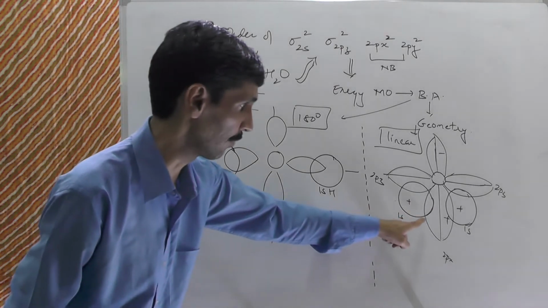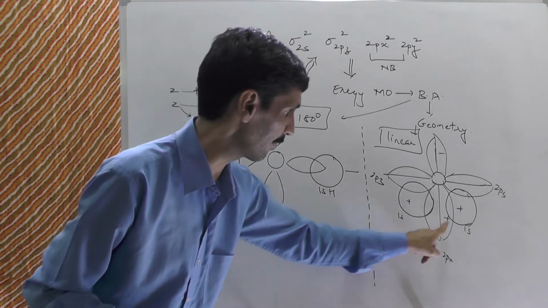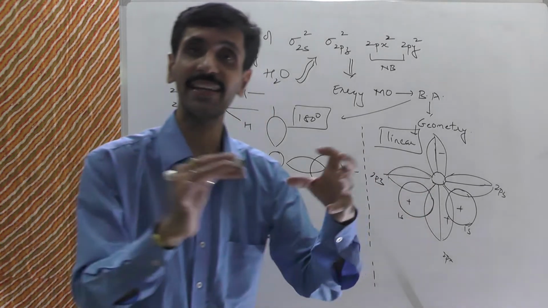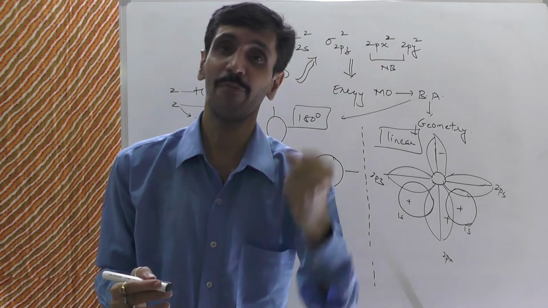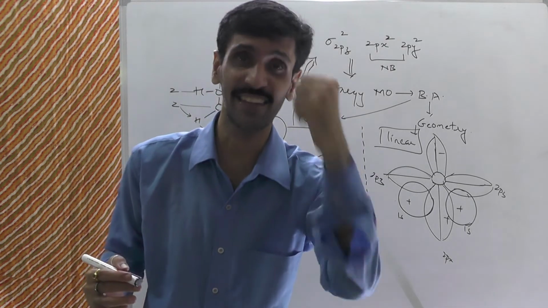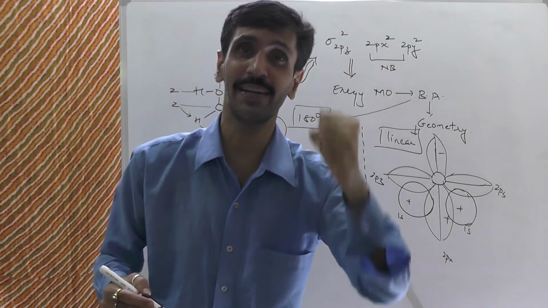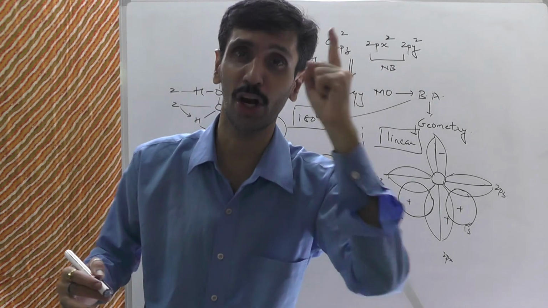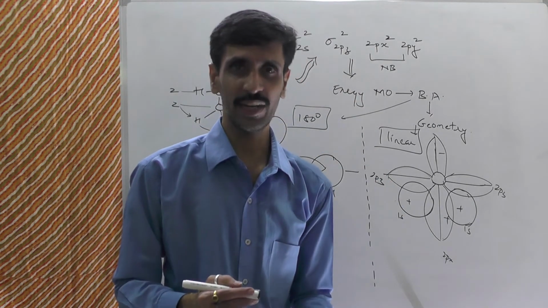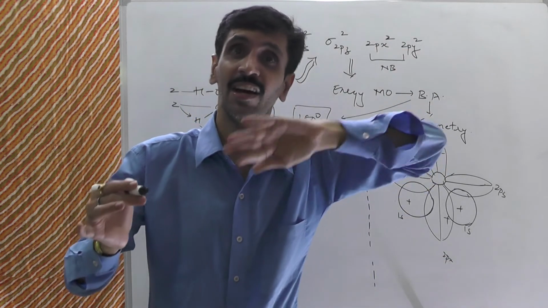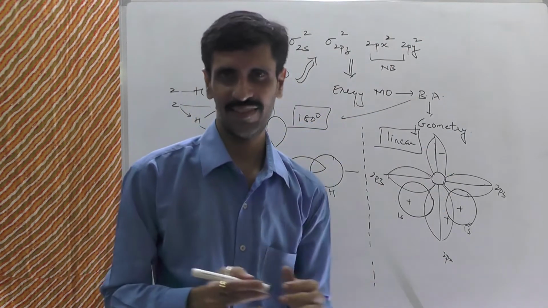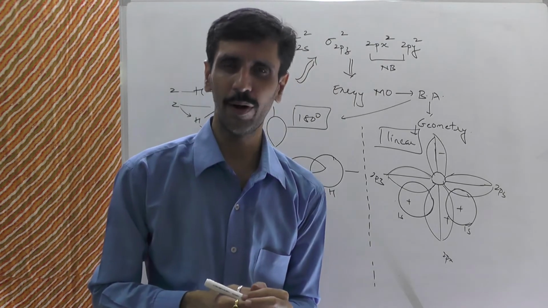But यहाँ पर, see, it is involved in this. And because it is everywhere plus plus plus, so same signs. So same sign will combine with each other. So it results in strength. And when it is resulting in strength, it results in stability. And when it results in stability, it has to be a bonding molecular orbital. Okay, it cannot be an anti-bonding molecular orbital. Because anti-bonding molecular orbital is related towards weakness, as compared to the bonding part.